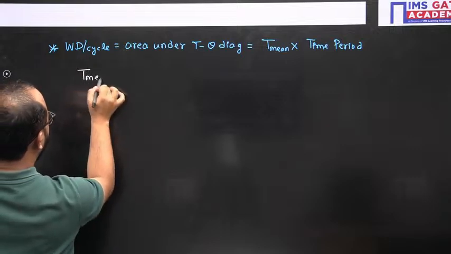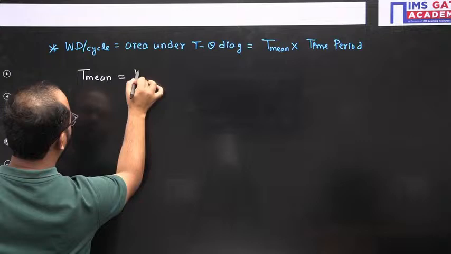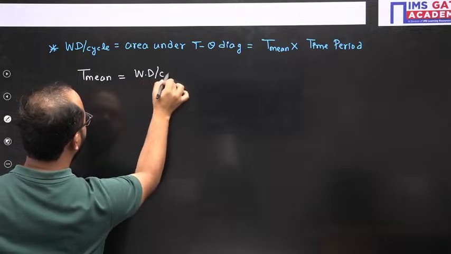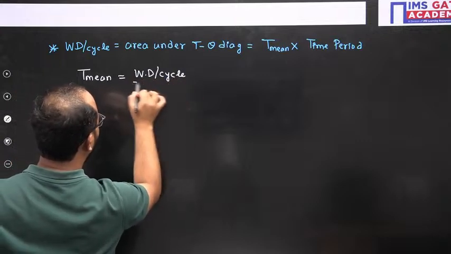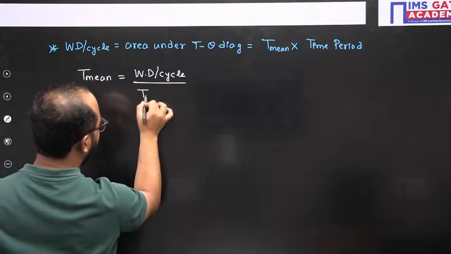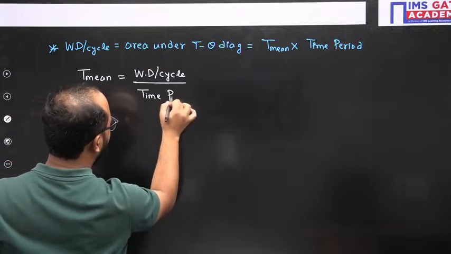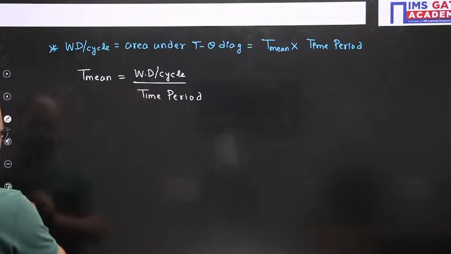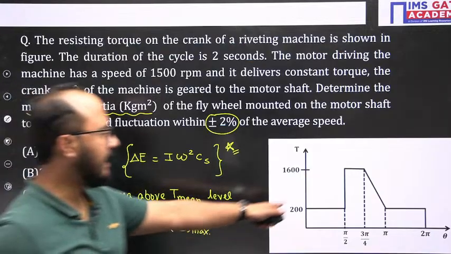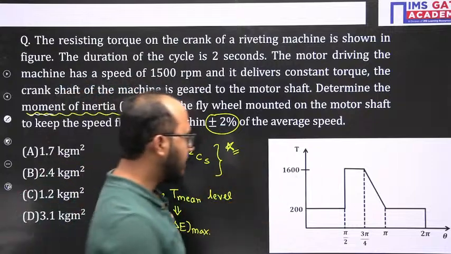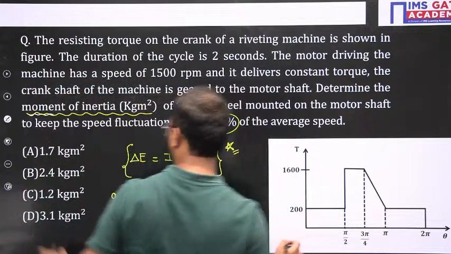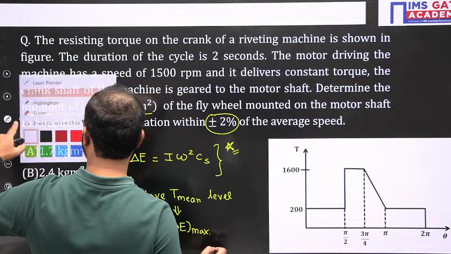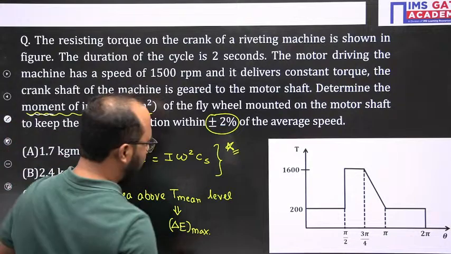So mean torque finally is work done per cycle divided by time period. Work done per cycle is the area under the diagram, and we have to calculate the total area.